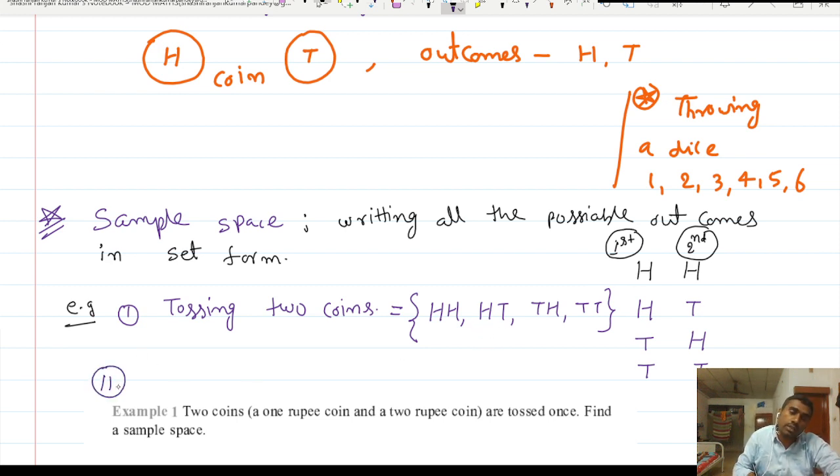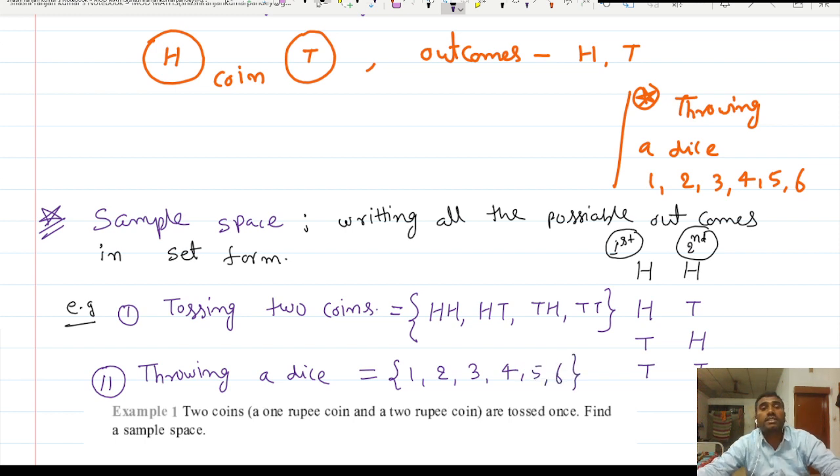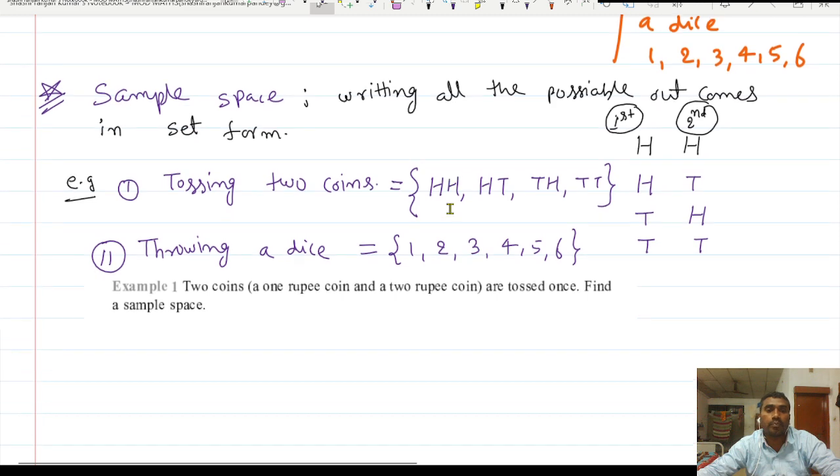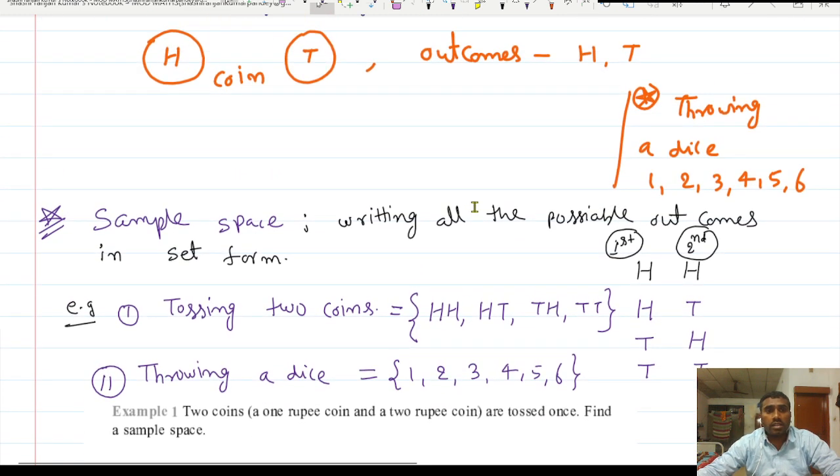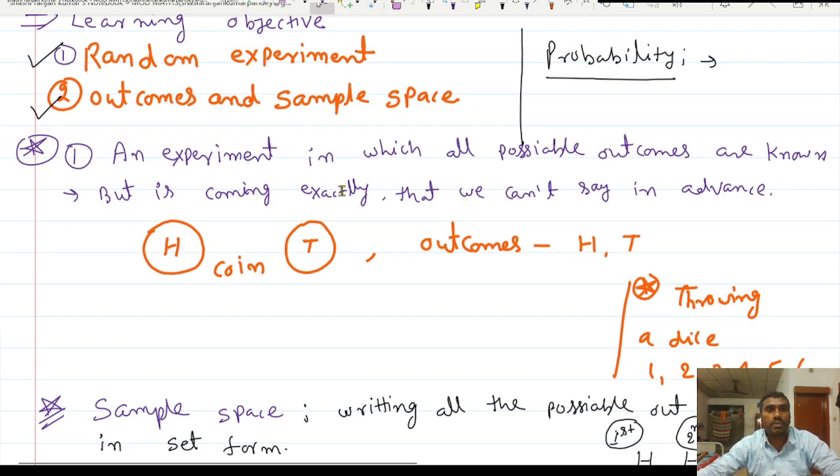Let us do the next one. Throwing a dice. When we are throwing a dice, what is the possibility? We all know that when we throw a dice, either 1 or 2 or 3 or 4 or 5 or 6 will come. So this is the sample space. Okay, so simple. Hopefully you got the concept of what is the random experiment, the outcomes and the sample space.